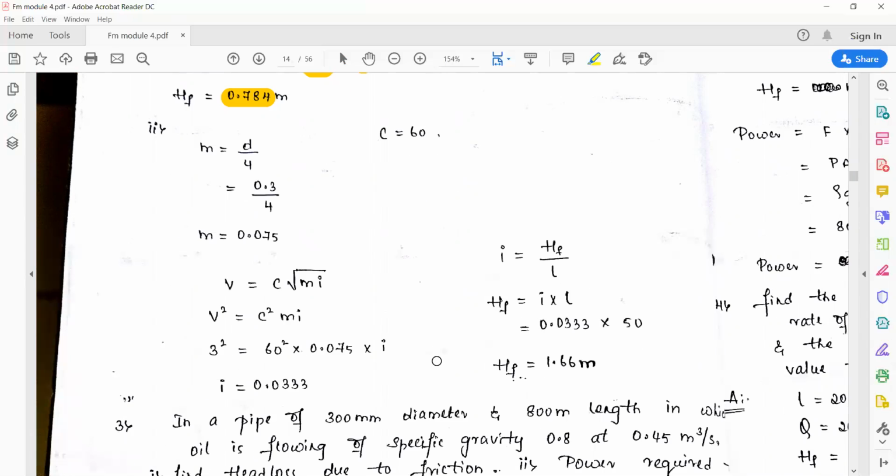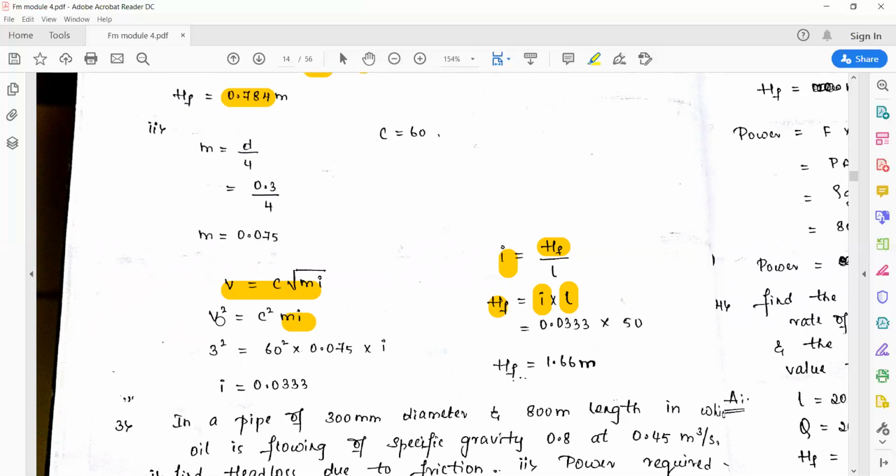In the second case, you need to calculate the head loss due to friction by making use of Chezy's formula. In Chezy's formula, we have i is equal to HF by L, the head loss due to friction per unit length. So head loss due to friction is equal to i into length. To calculate i, we make use of Chezy's formula, that is V is equal to C into square root of mi. To take out the square root, you square both sides. So V square is equal to C square into mi.